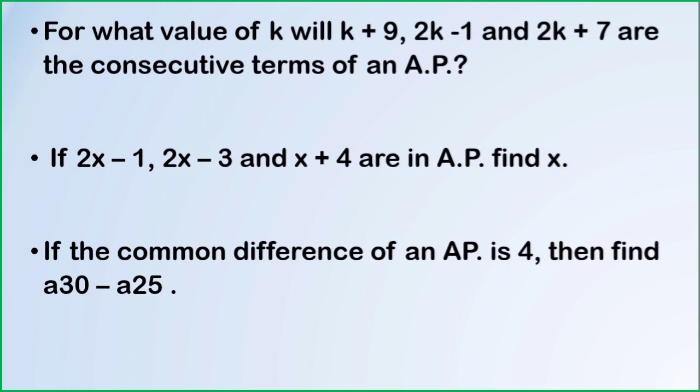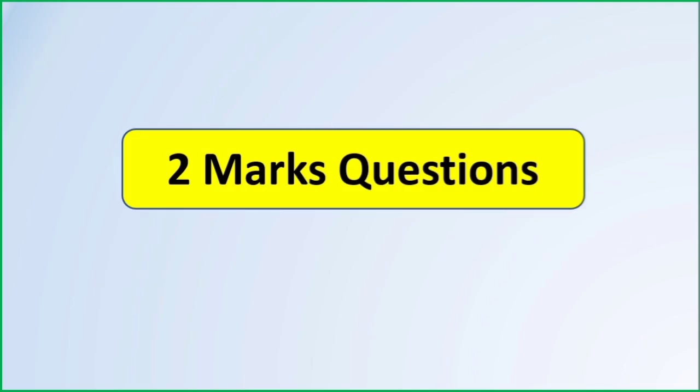A similar question for your practice: 2x minus 1, 2x minus 3 and x plus 4 are in AP. Find the value of x. That is, 2x minus 3 is the arithmetic mean of 2x minus 1 and x plus 4. Or use the concept of common difference, d equals a2 minus a1, which is equal to a3 minus a2.